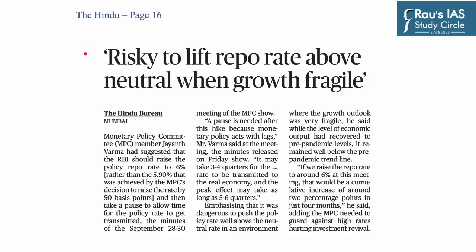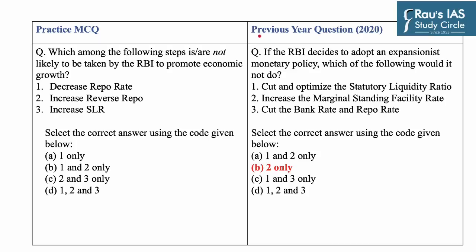Inspiration for our next question comes from this news in which a member of the Monetary Policy Committee has suggested that RBI should raise the policy repo rate to 6% and should take a pause because it may take 3-4 quarters for the rate to be transmitted to the real economy. Now as you can see, in 2020 UPSC asked a question based on what steps RBI would not take if it adopts an expansionist monetary policy. So let's take up today's practice MCQ.